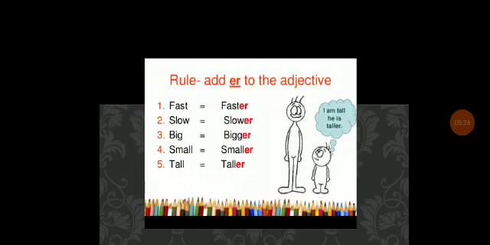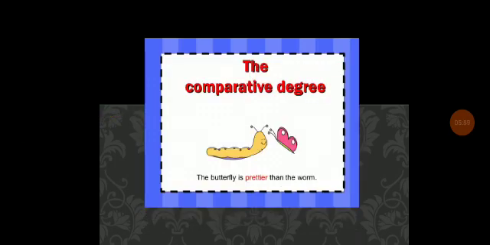This is the rule: add er to the adjective. Already we know adjectives describe nouns. So here: fast, faster; slow, slower; big, bigger; small, smaller; tall, taller. And these are examples of the comparative degree.